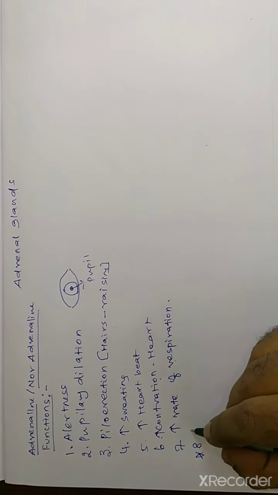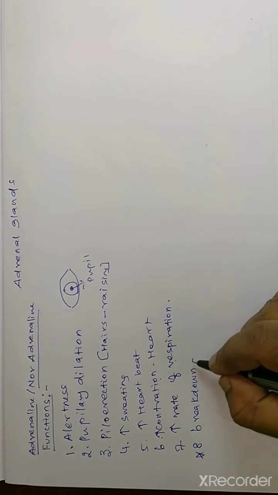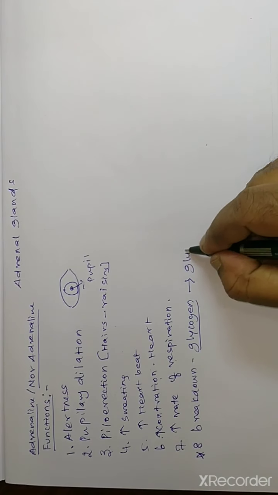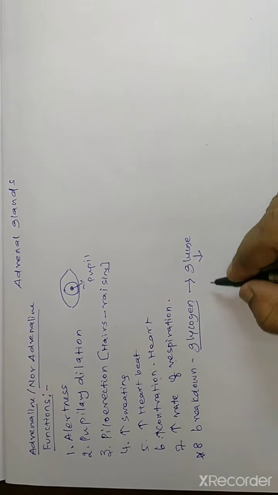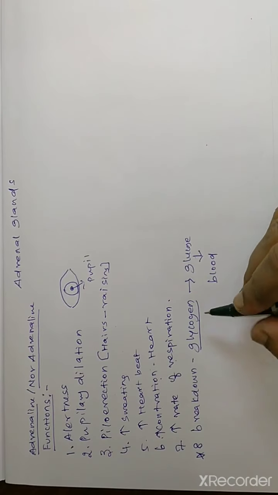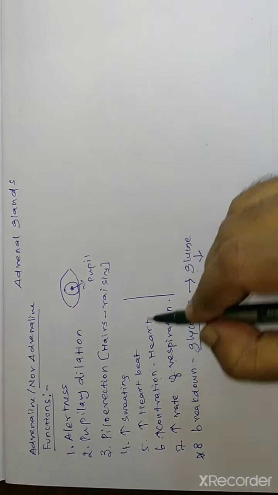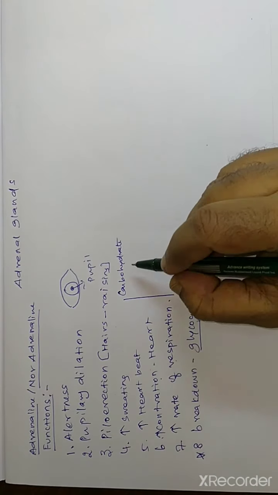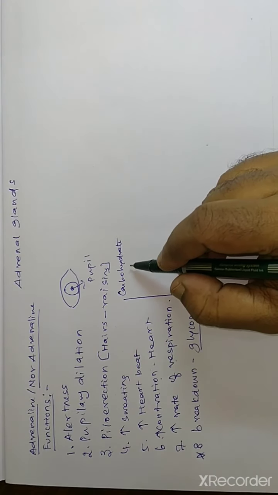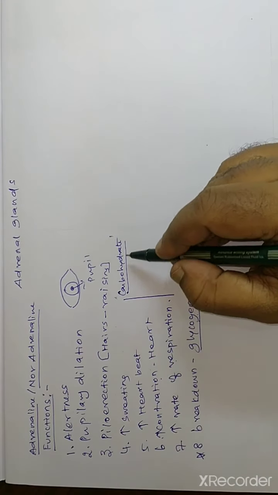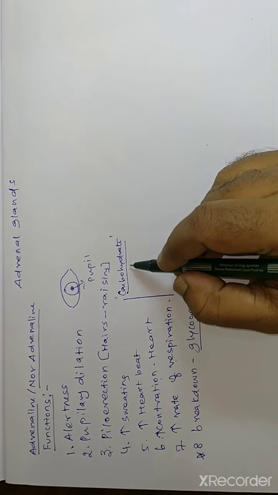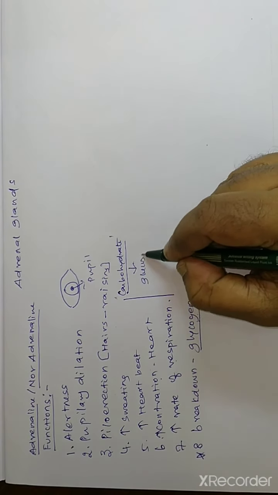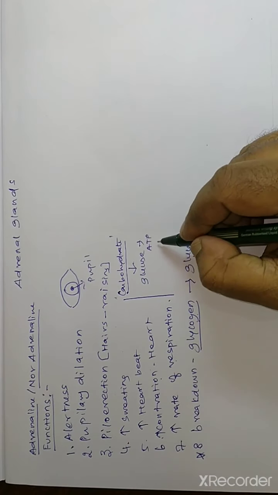It break down the glycogen into glucose, and that glucose enter into blood. So what is glycogen? Usually if you take the carbohydrate food such as rice, idli, the food item made from the rice, it contain carbohydrate, maybe starch, complex carbohydrate or simple carbohydrate. At the time of digestion, the complex carbohydrate break down into glucose. That glucose only providing ATP, energy for our body.